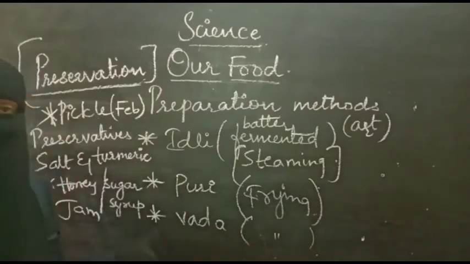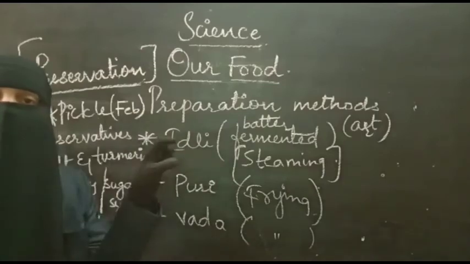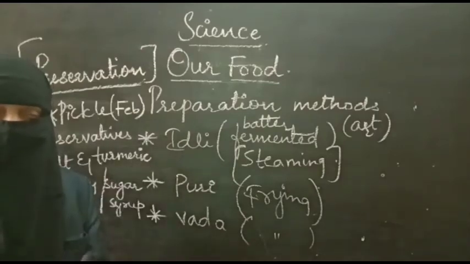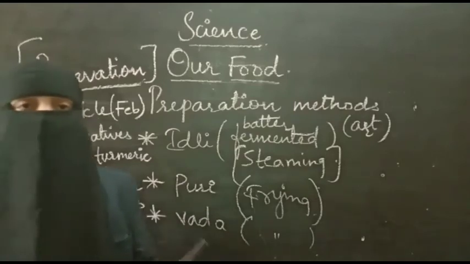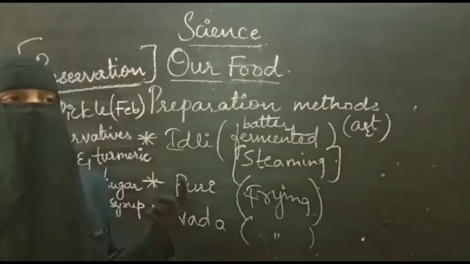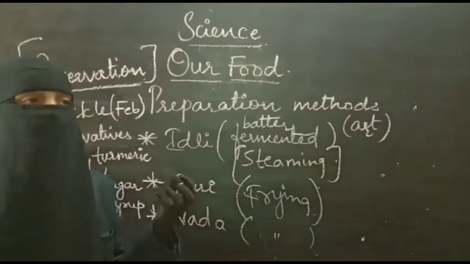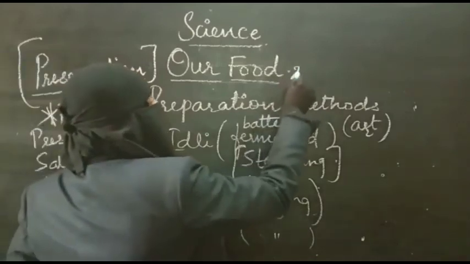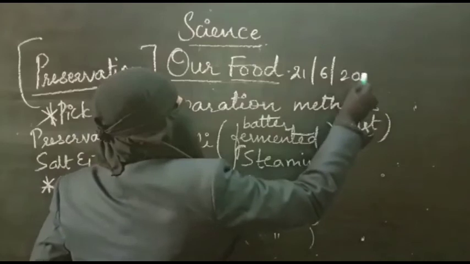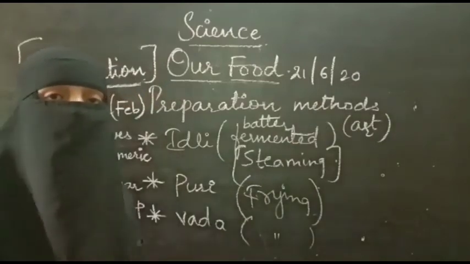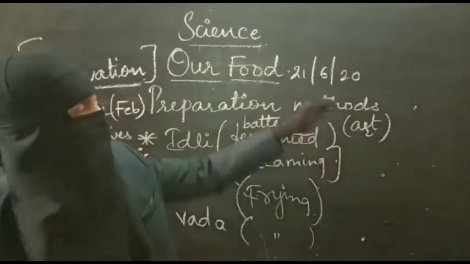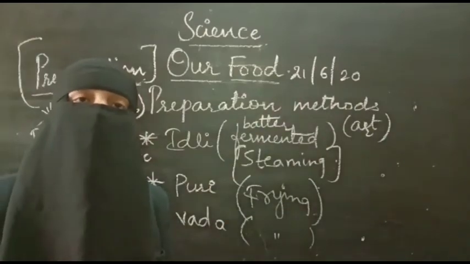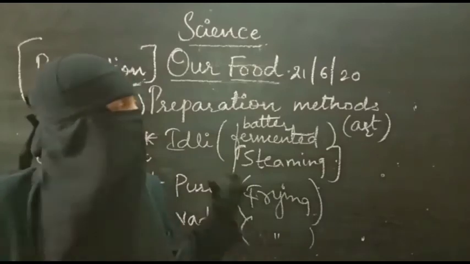Ingredients we have already discussed. Then they will write along with the ingredients that a preservative is added in that. So whether that preservative is edible or not, you have to find out, and then you can eat that food. An important thing is the manufacturing date and expiry date. If the expiry date was 21st June 2020, they give it as good up to or can be used up to 21st June. That means you have to use it in June itself. If you are using it after June, then it will become unhealthy.